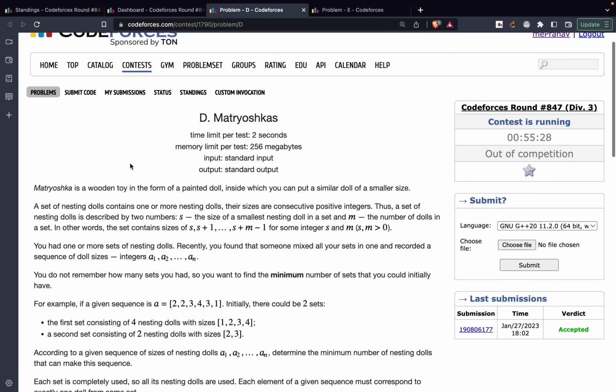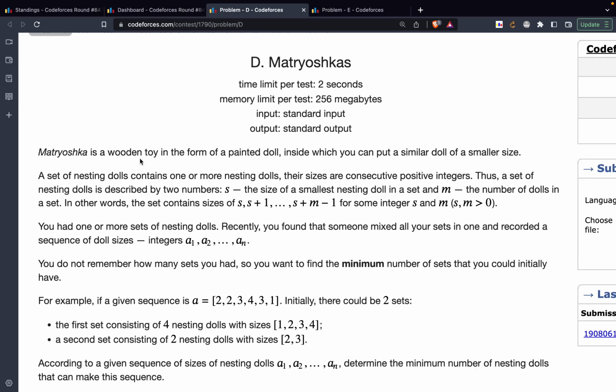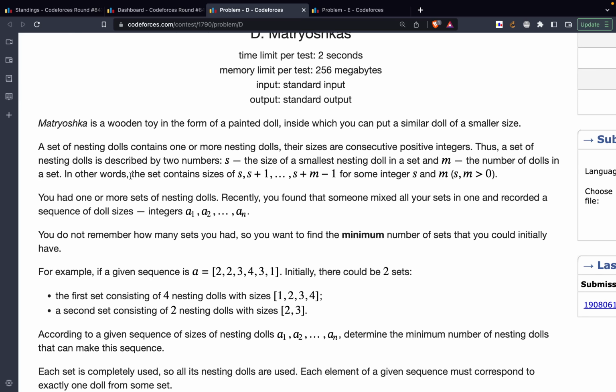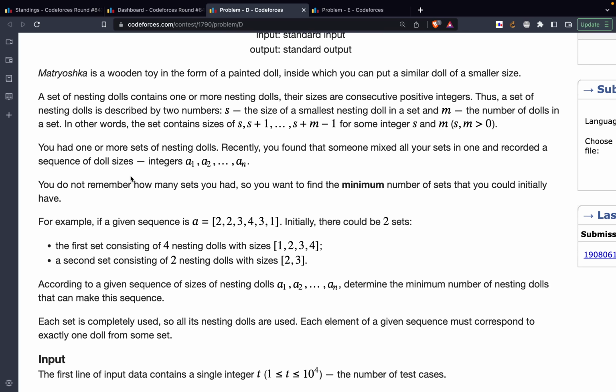Cool, let's move on to the next problem, that is problem D. This also is an easy problem with a lot of ways to tackle it, but I was using a certain way that is easier to code.